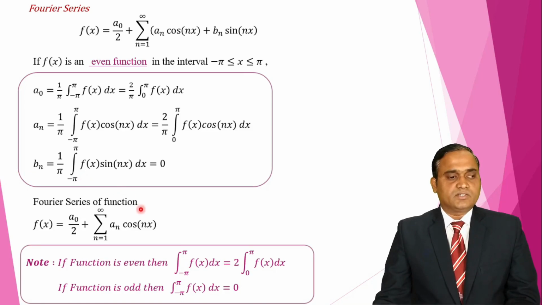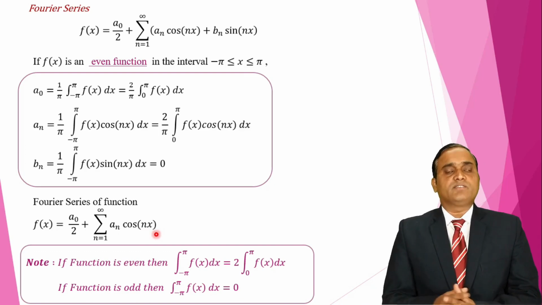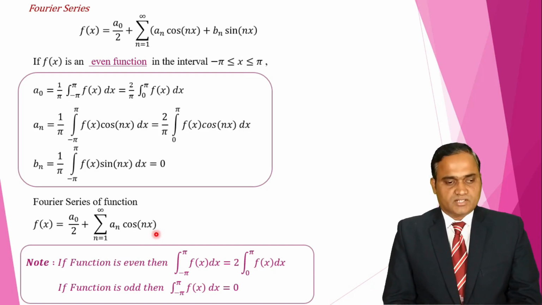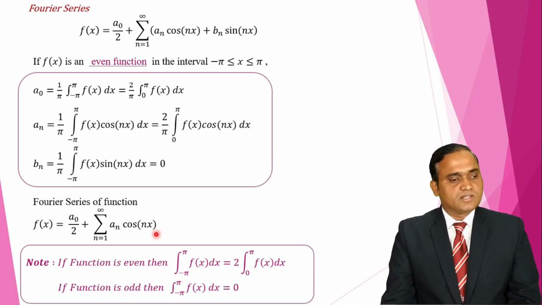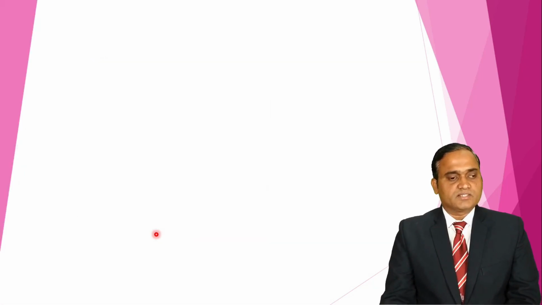Next, Fourier series of the function. So bn value is 0, so that term becomes 0. We have to write only these two terms. So f of x is a naught by 2 plus summation an cos nx is the Fourier series if the function is even, because the bn coefficient is 0, so the bn sin nx part is 0 in that case. So let's take one example on this.